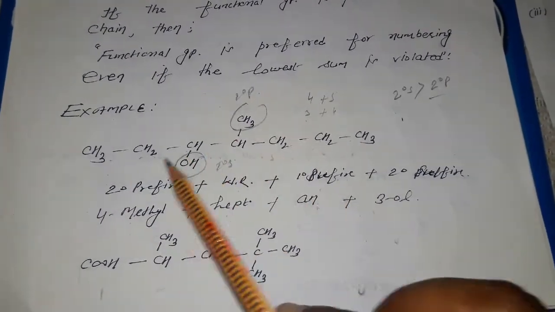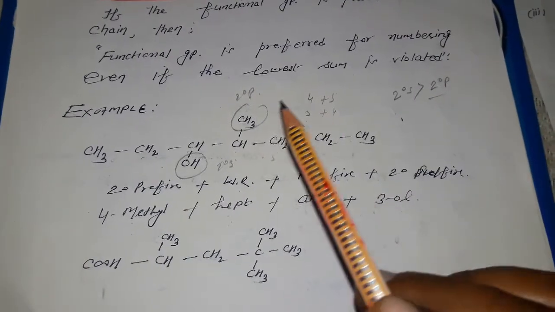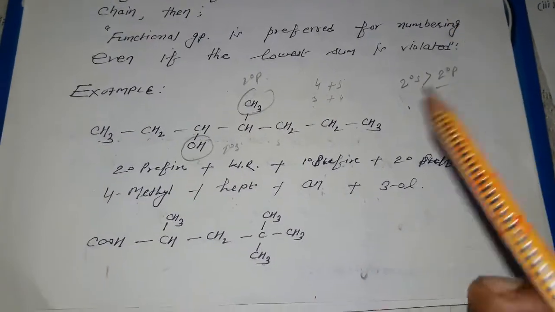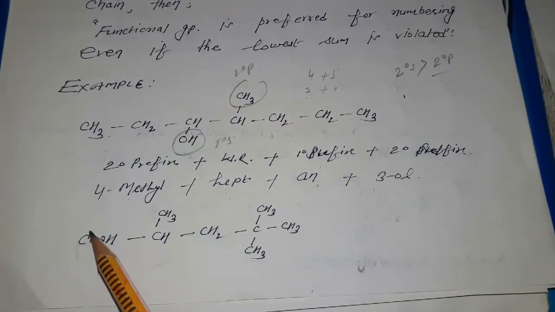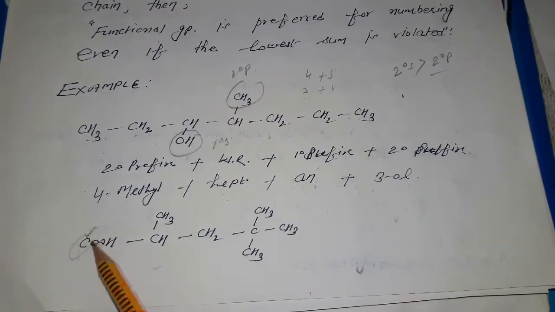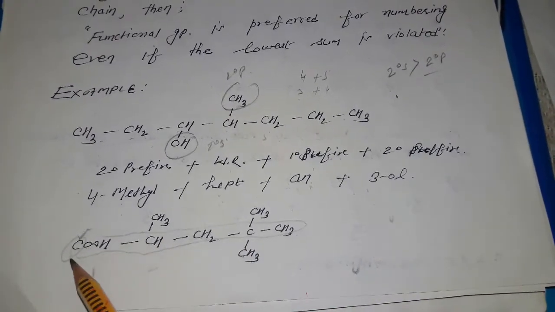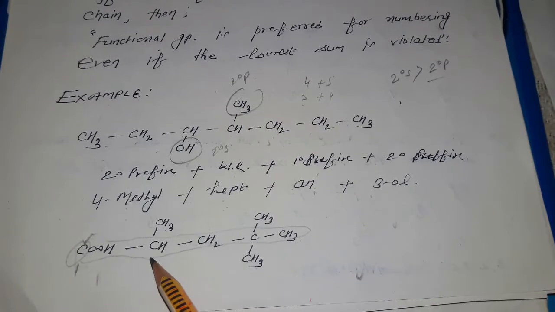1 degree suffix is the single bond linkage, and 2 degree suffix is the position of this one, 3-ol, the main functional group. In this example it is also given, so include the carbon of the functional group in the chain. Okay, so this one is a chain, so give the numbering of this one.